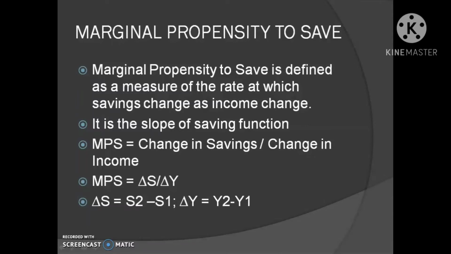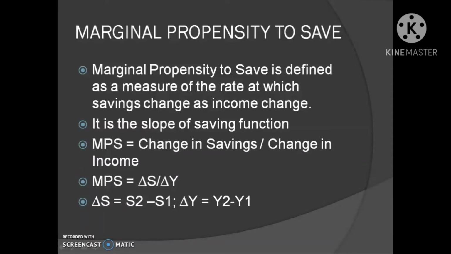So what is the slope of the saving function? Marginal propensity to save. What is the slope of the consumption function? Marginal propensity to consume. Then the slope of the saving function is marginal propensity to save. Okay. Symbolically we can write it as MPS is equal to change in savings divided by change in income. That is, MPS is equal to delta S by delta Y.